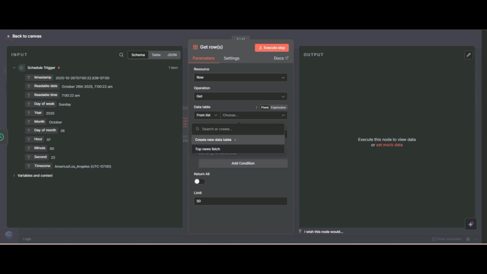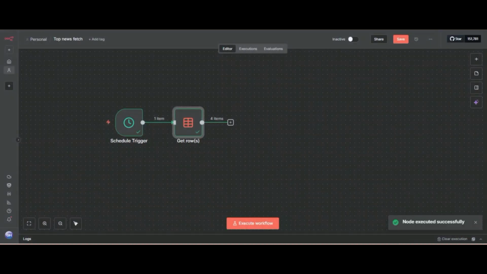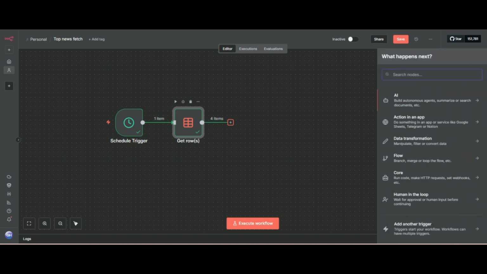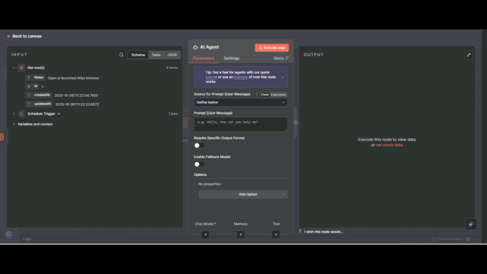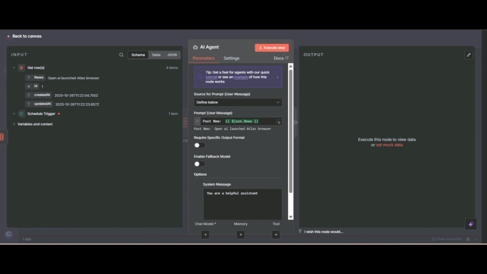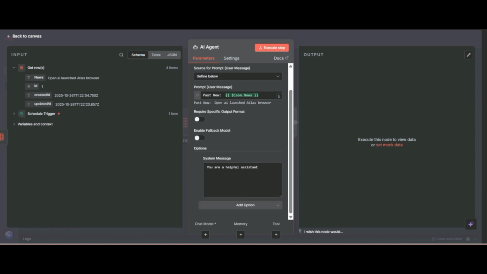So what I do, I will retrieve all past news, and then send it to the AI agent, where I will specify in the system prompt that this is past news: don't give me past news, give me new and fresh news. So I will drag in the past news that I retrieve from data tables, and then I will set the system prompt. So here is my system prompt.